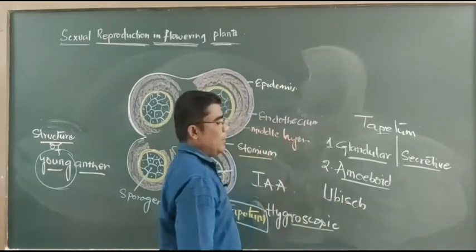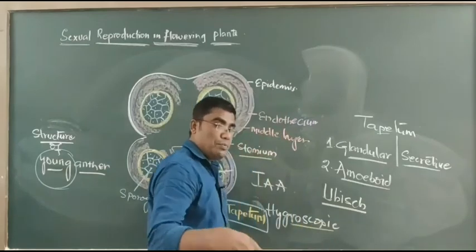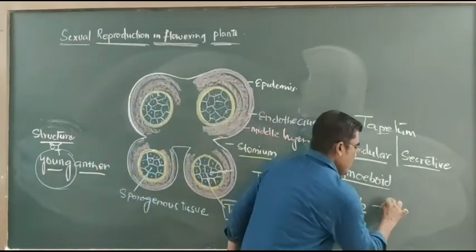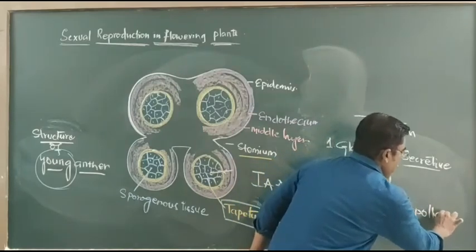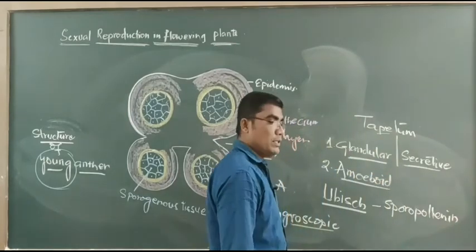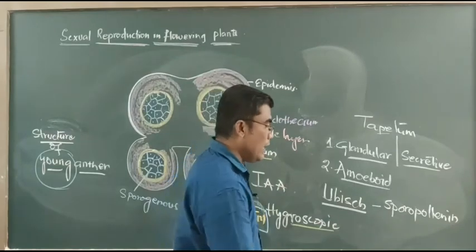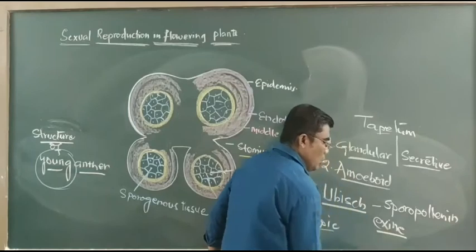Helpful for the secretion of Ubisch bodies. These bodies contribute chemicals like sporopollenin, which is helpful for the formation of the outer layer of the pollen grain. The outer layer of the pollen grain is called exine.